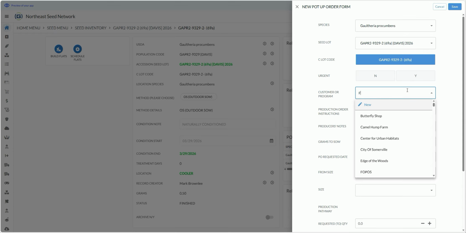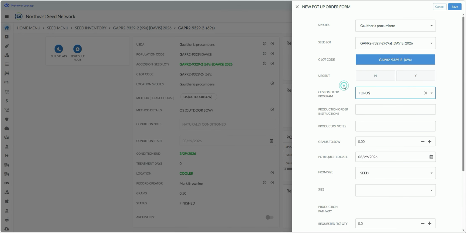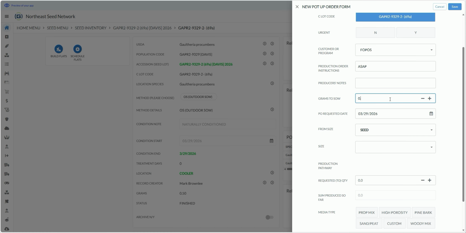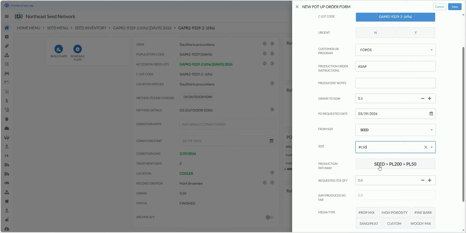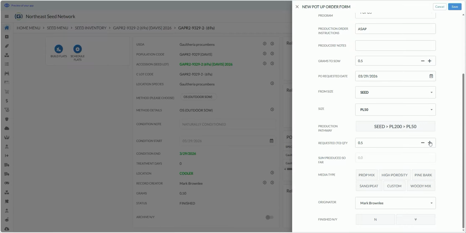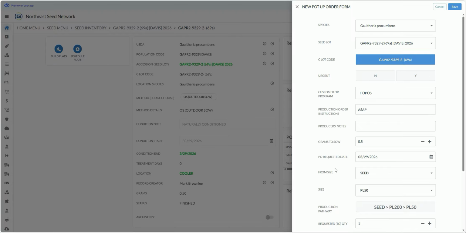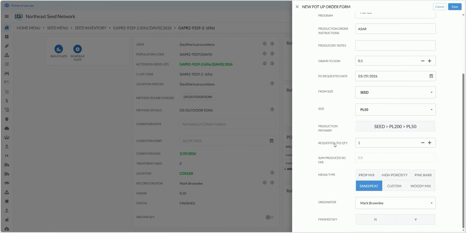I'm going to assign this production plan to Phopos, which is the client. Provide an instruction. Please do this ASAP. Grams to sow. I want to sow all 0.5 grams. Let's do this production order today from seed, and let's make a PL50. And I'm going to skip the production pathway for this demo, and I am going to ask for just one tray of 50. Okay, and please use a sand. Great.